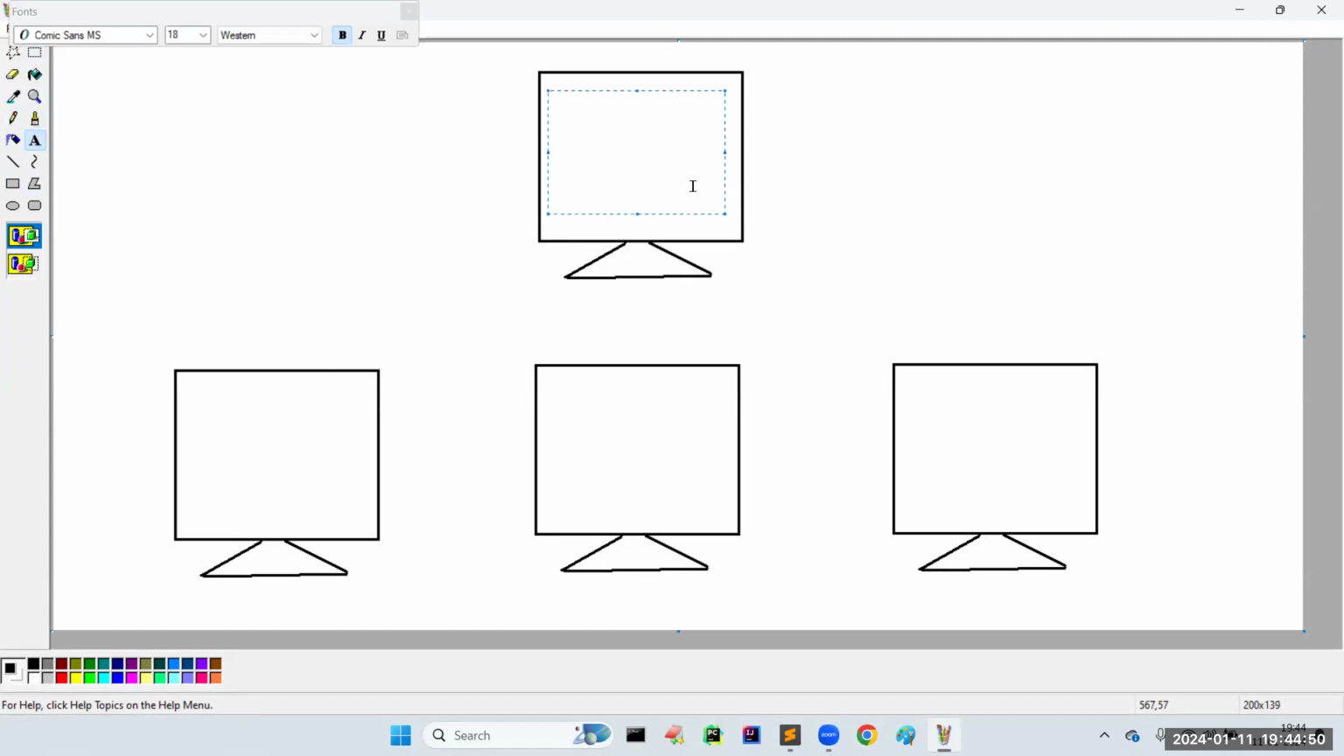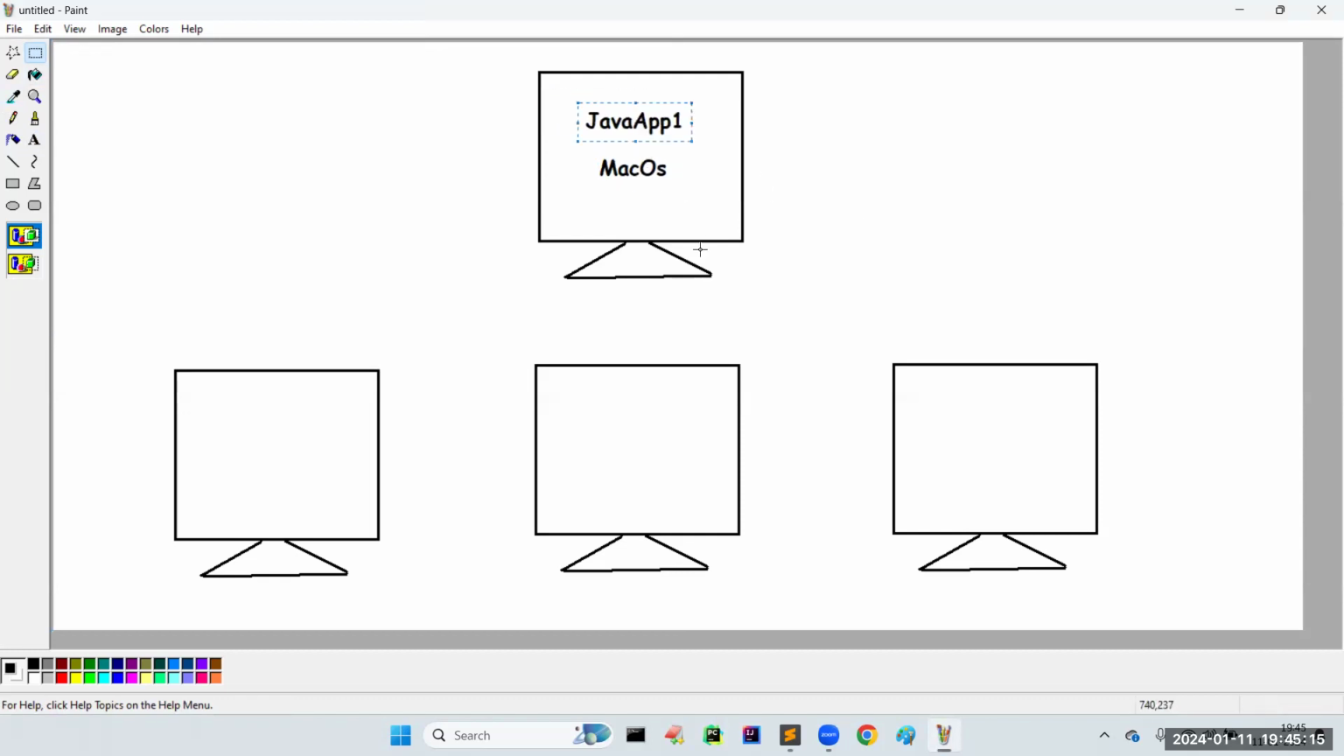Let us see, I created one program in the first system. Maybe Java app 1, application 1, I created, and the underlying operating system here is Mac OS. So I developed this particular application under Mac OS support. This application is working perfectly in system one.